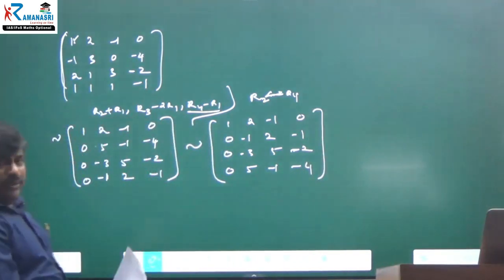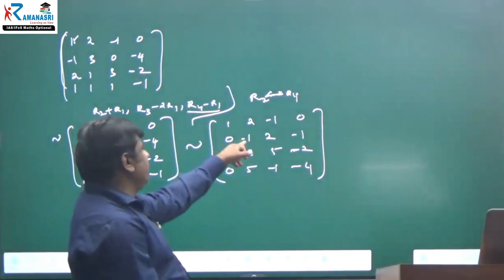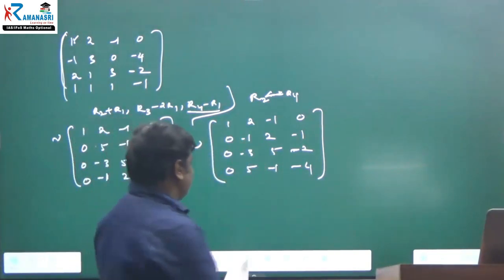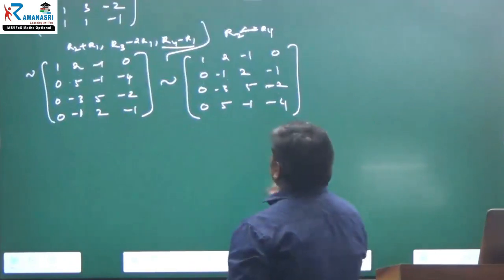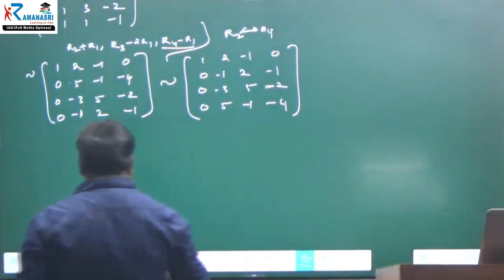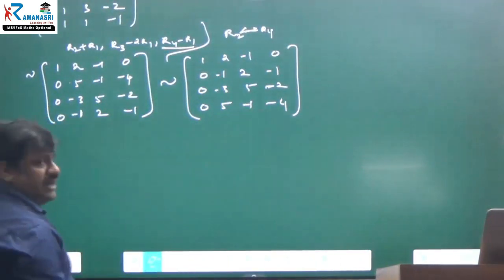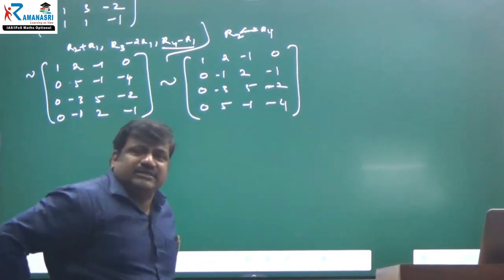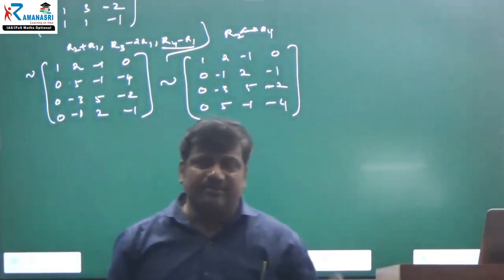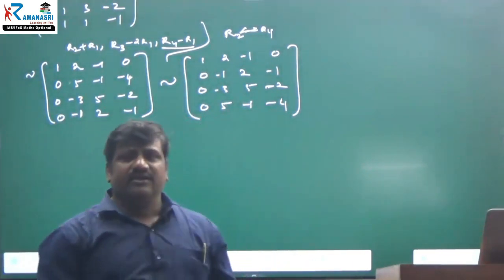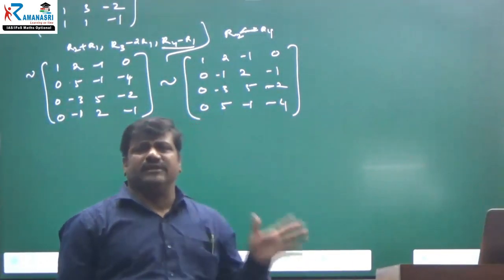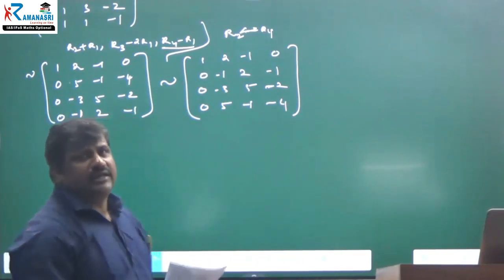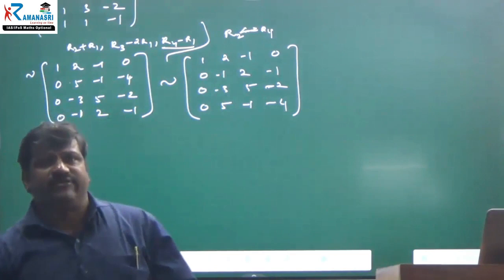And some people can use one more step. They can make the 1 here, and you can multiply by minus 1. Otherwise, not required. I don't think so. Why? Because echelon form does not necessarily need principal diagonal elements to be 1, and that is not required. Why? Because mathematicians are not in agreement. The principal diagonal element must be 1 or unity, or even a non-zero element. Even if the principal diagonal element is 0, it doesn't matter. Okay, right. And the number of zeros must increase.